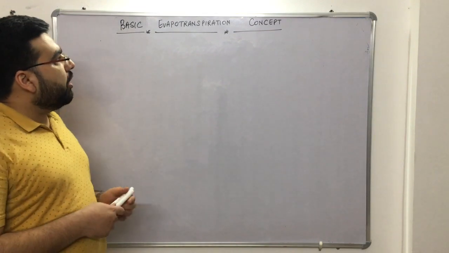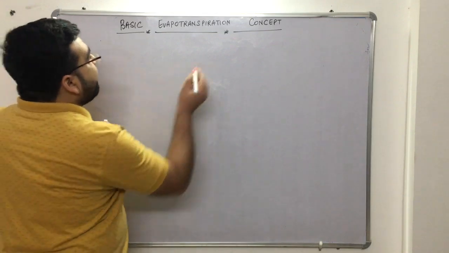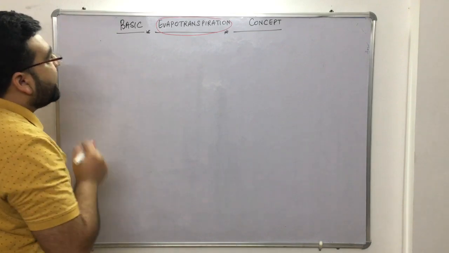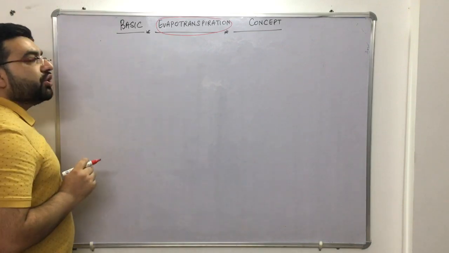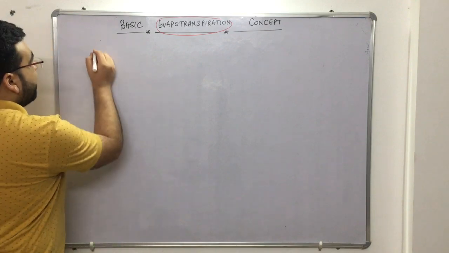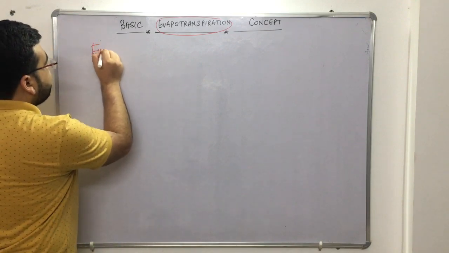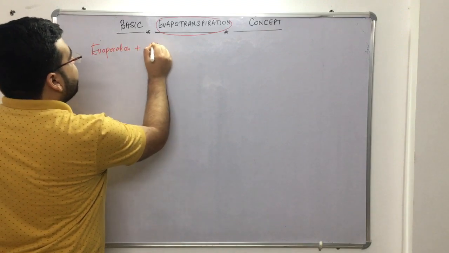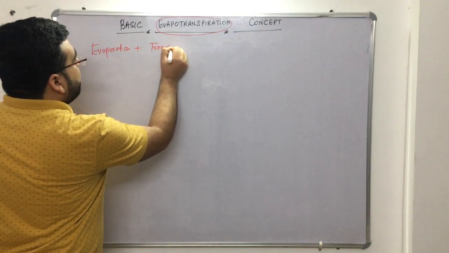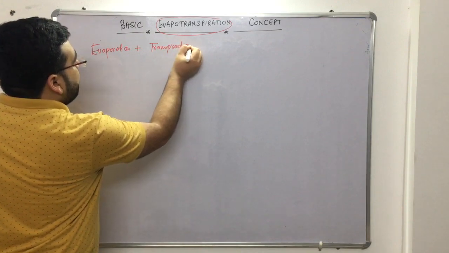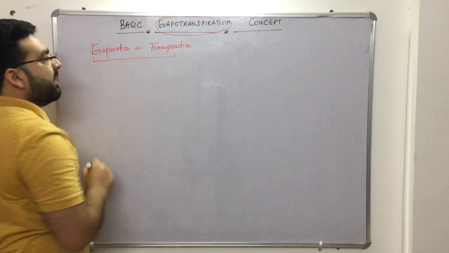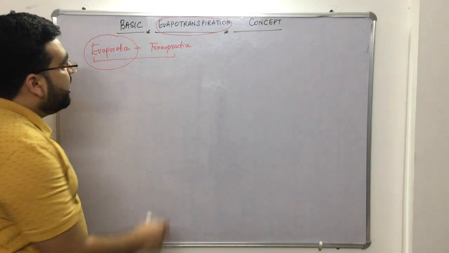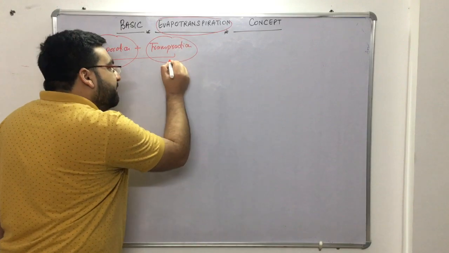Now let us discuss this term known as evapotranspiration. What is evapotranspiration? Evapotranspiration is made up of two words: evaporation plus transpiration. If you combine these two words, you get evapotranspiration. Evaporation you have understood. And the transpiration concept, let me make you understand.